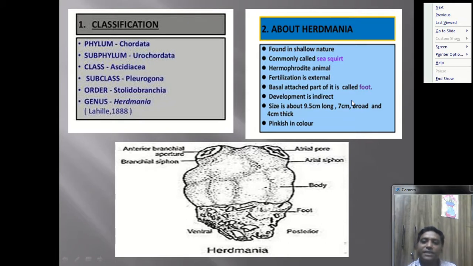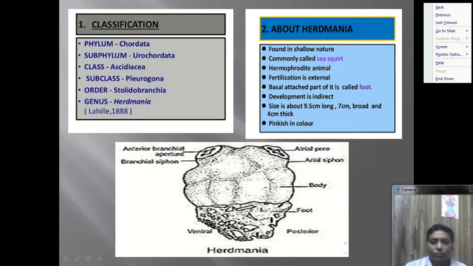Such a type of development is called direct development. But in the case of Herdmania, we first see the larval stage, after that metamorphosis occurs, and after the metamorphosis the adult form is seen. Such a type of development is called